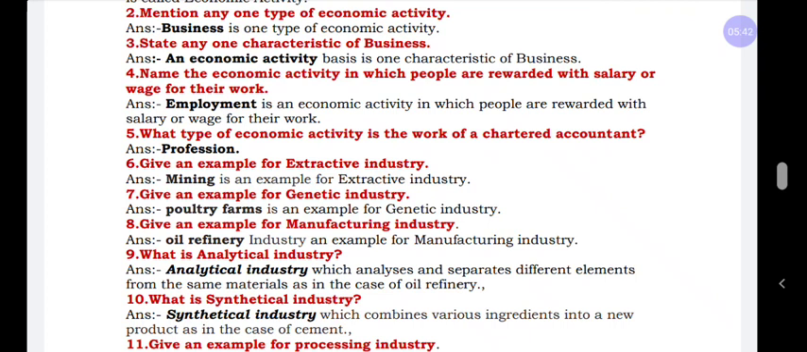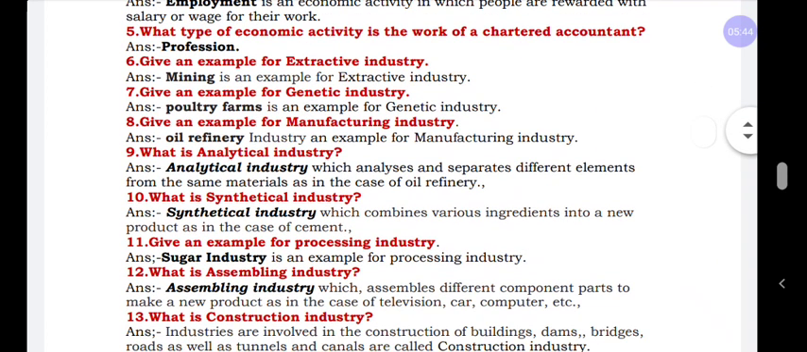Among that you can write any one. And next question, give an example for manufacturing industry. The manufacturing industry means it takes several different stages to finish one product. It is called oil industry.